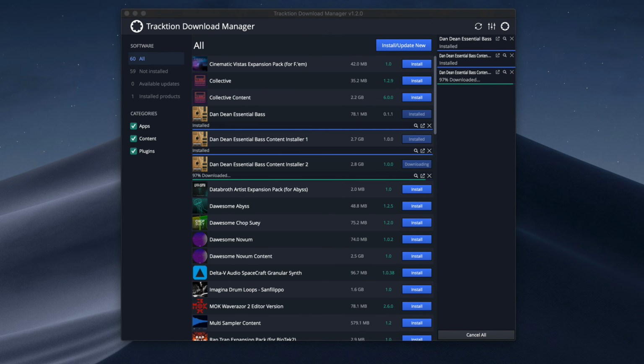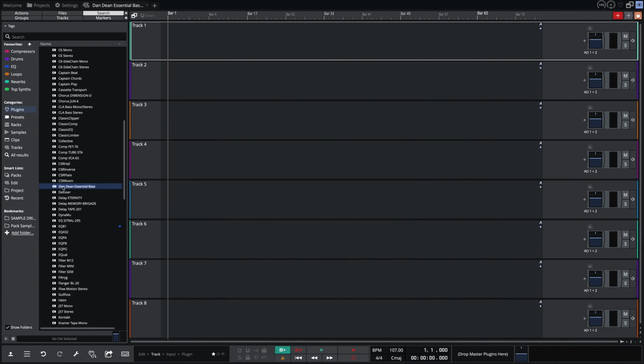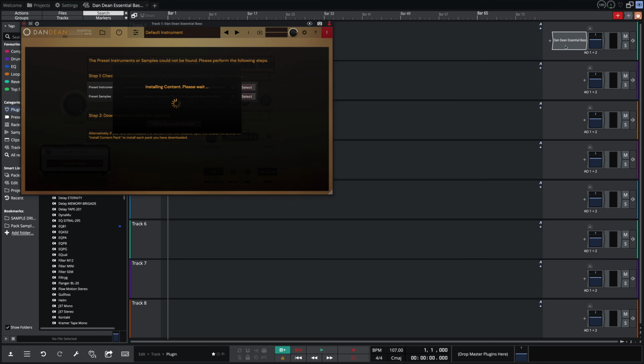Upon completion, both plugin and content are installed automatically. You can now go ahead and launch your DAW. The first time you load Dan Dean Essential Bass in your host, it will automatically begin installing the content.